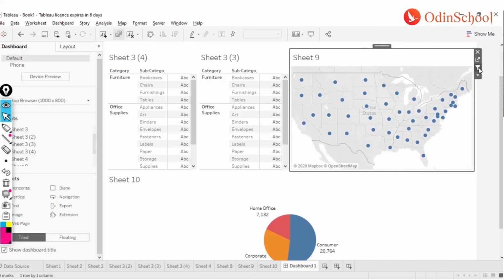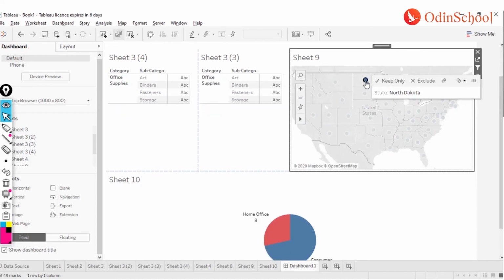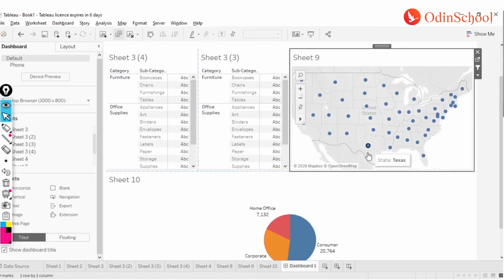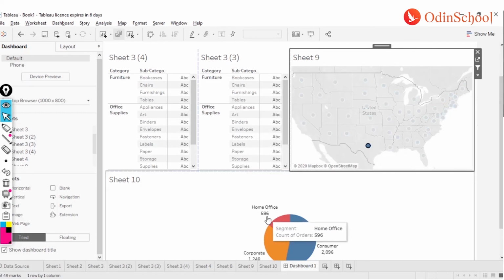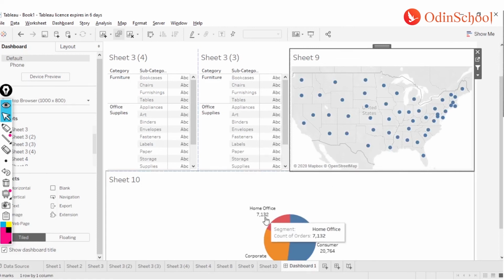Now if I click on this one, and let's say I click on North Dakota, you see all of my dashboard gives me values which are only pertaining to North Dakota. Similarly, if I select Texas over here, you see my home office changed to 596. If I uncheck, it gives me the value 7132. So this means that I can make all my dashboard, all of my charts, interactive in nature.